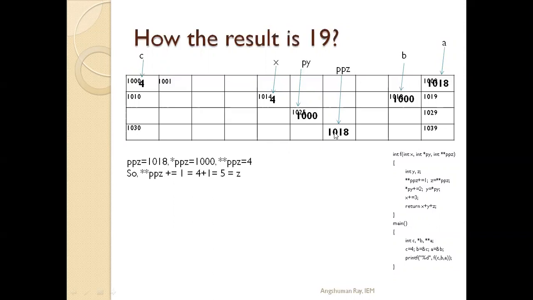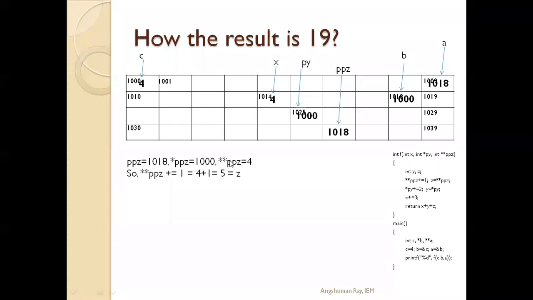Now star of ppz means the value at the address 1018. That means at 1018 location, what is the value stored? The value stored is 1000.